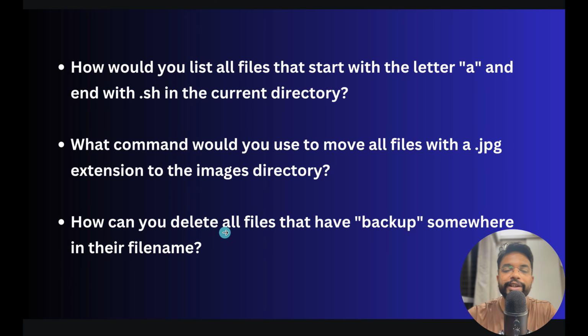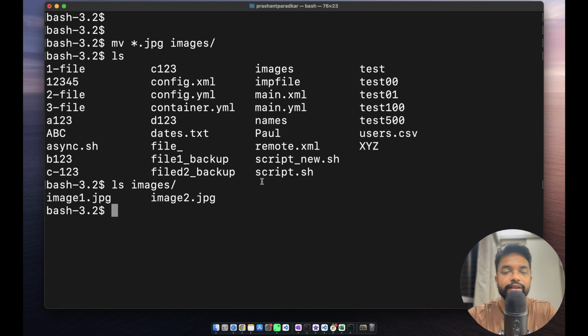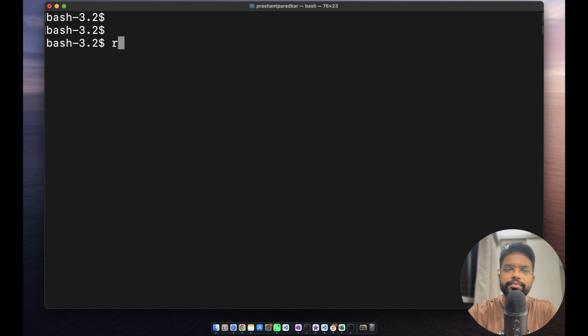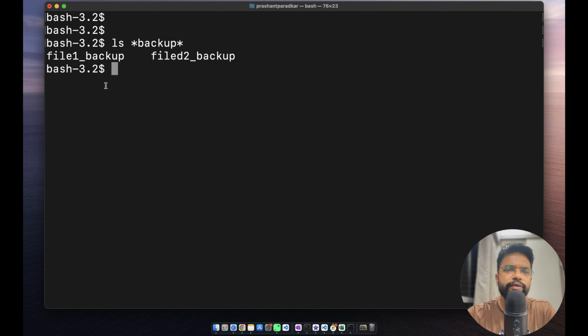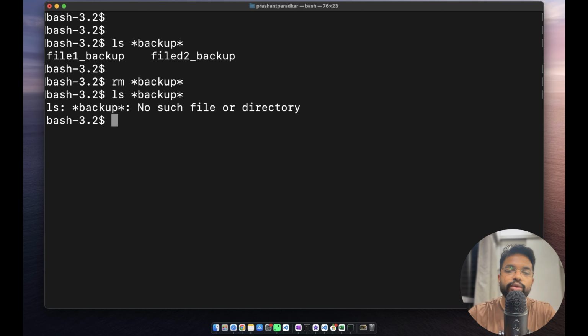Next question is, how can you delete all the files that have backup somewhere in their name? We do have such files, like file1 backup, file2 backup. We will use rm. For the safer side, always try to use the ls command first to check the result, then use the rm command. Use ls, asterisk, then backup asterisk. There are only two such files, so we are safe to use the rm command now. In place of ls, I will use rm, and that's it. Now there are no such files.